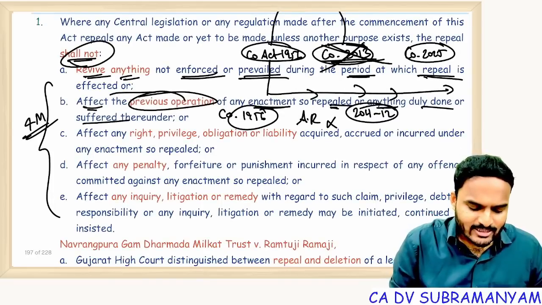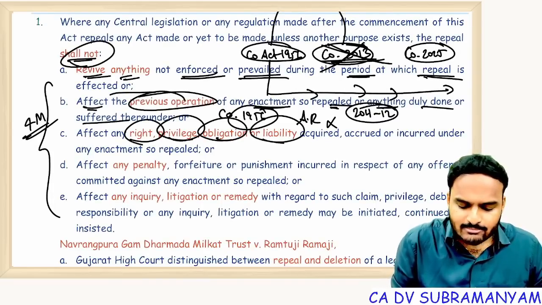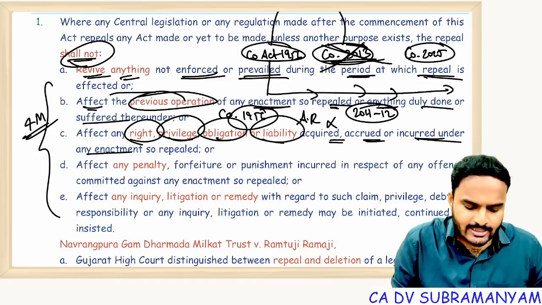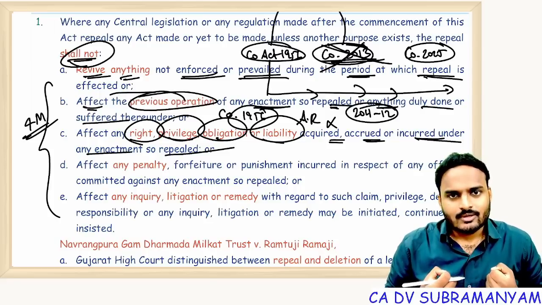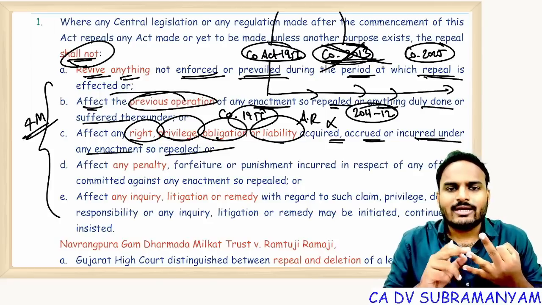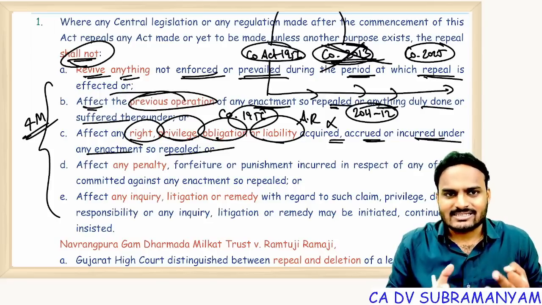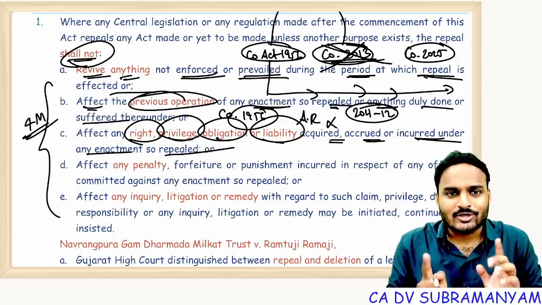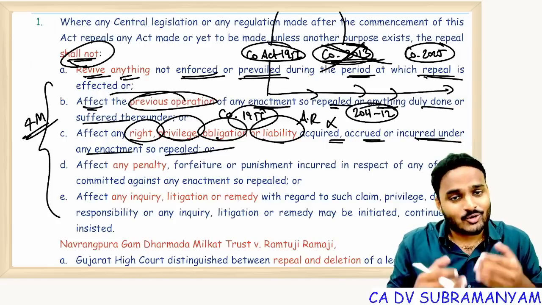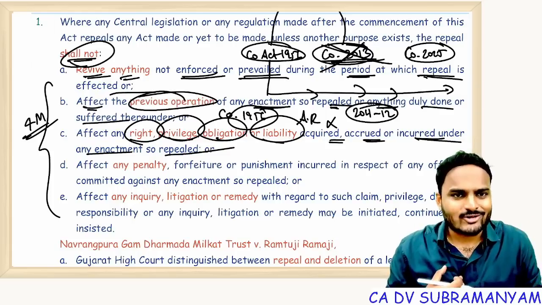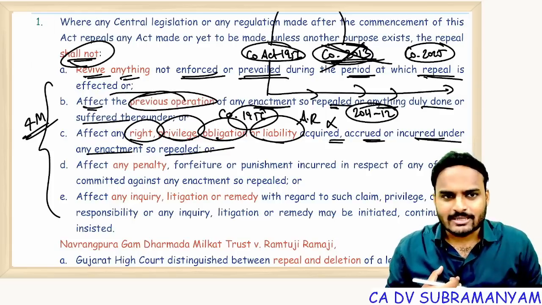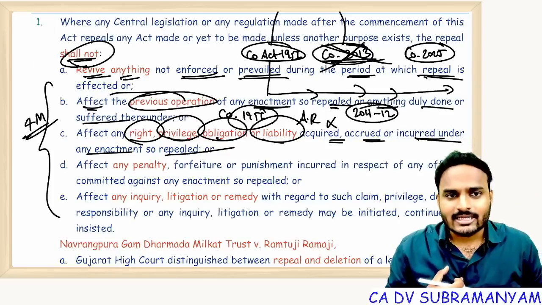It shall not affect rights, privileges, obligations, liabilities acquired, accrued or incurred under the enactment. Suppose under the Old Act I accept deposits from you for 3 years. Meanwhile, the Old Act got repealed, and the New Act came into the picture. That doesn't mean my liability towards you is zero, or your right on me is zero. No. My liability will continue. Your right will continue. Even though the Old Act got repealed, I am liable to you for the deposit amount. You have a right on me regarding the deposit amount.